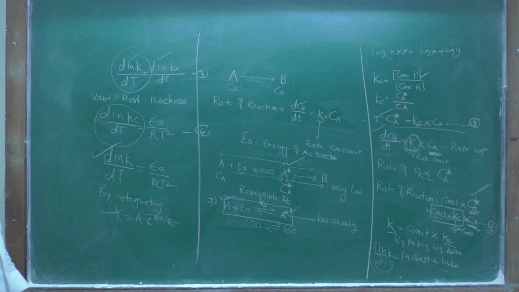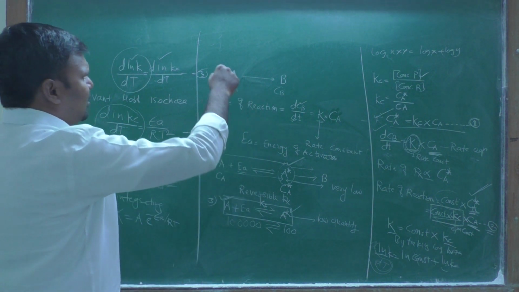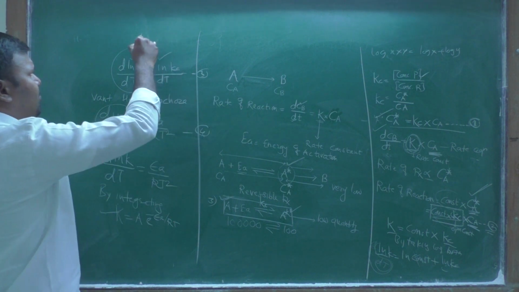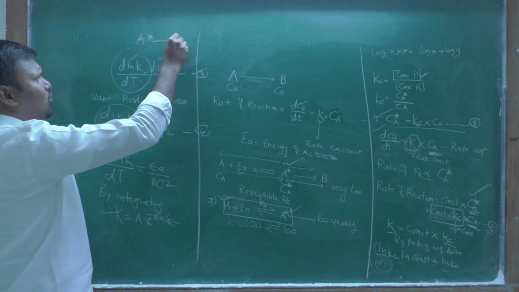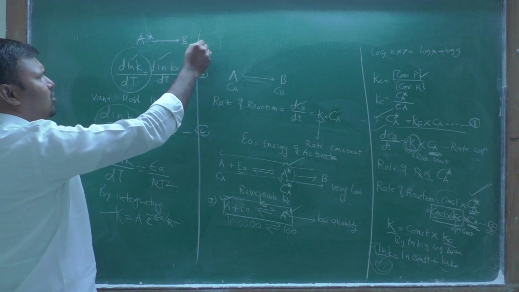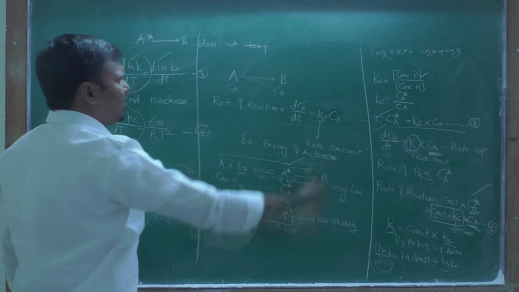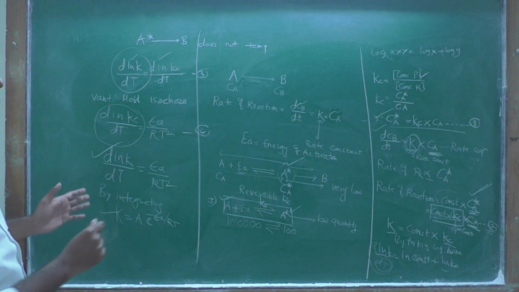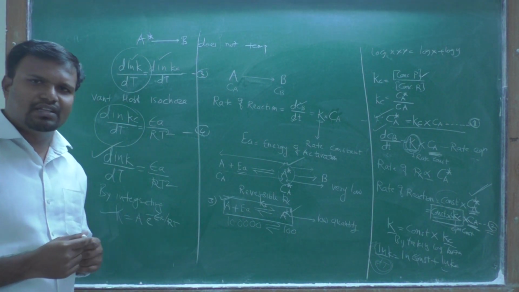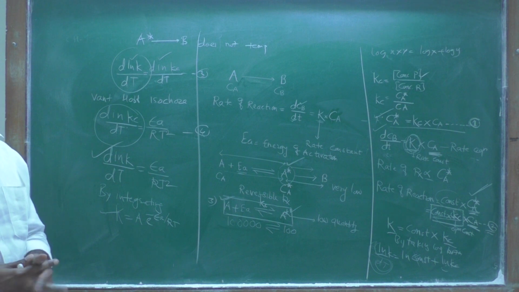The fourth assumption is that the rate of conversion of A star to product does not depend upon temperature. This is the fourth assumption given by Arrhenius.